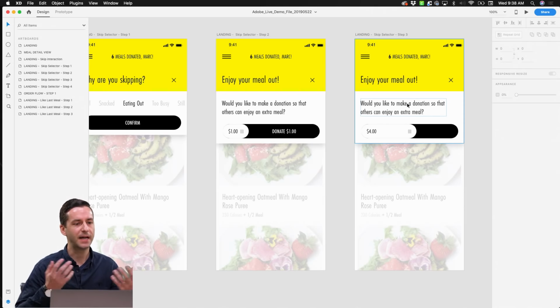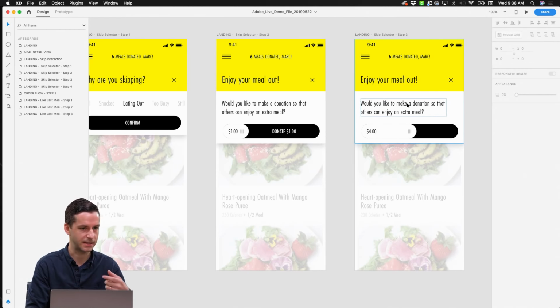So the big idea there was if you're indulging by going out to eat, maybe you can indulge a little bit more, donate a little bit of money, and help someone else experience the same joy that you get out of going out for that meal. So we could start that at $1, it could go up to $5, $10, $20, whatever it is, based on how extravagant you feel that you are being with your meal choice. You can then turn around and donate that meal to someone as well. So that's where we got into some interesting UI features with this slider that then turns into a button.